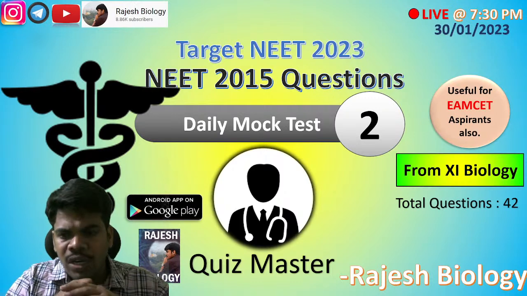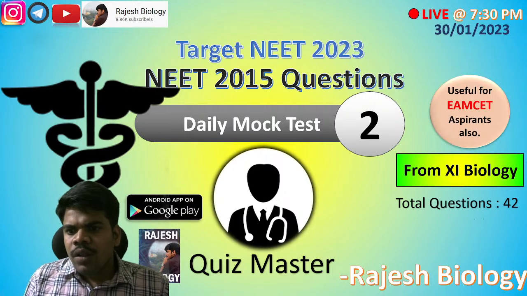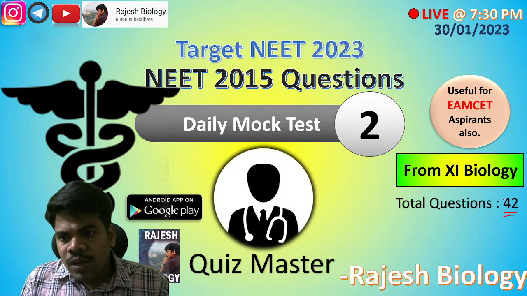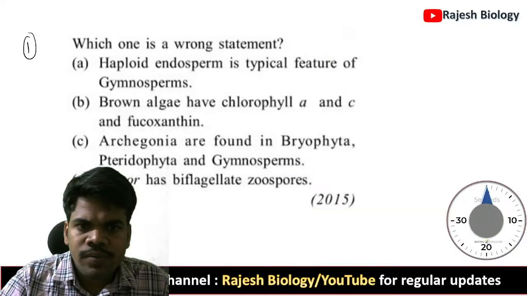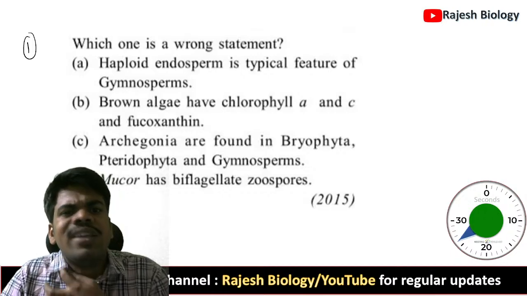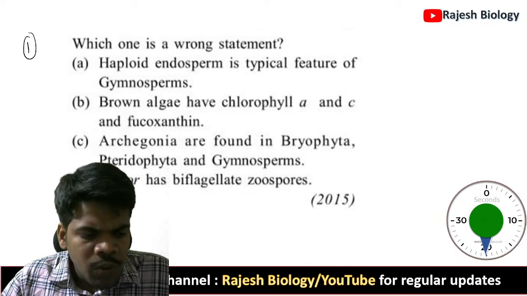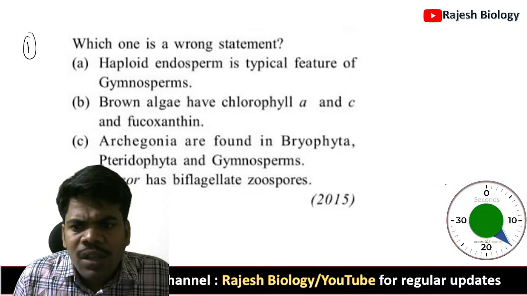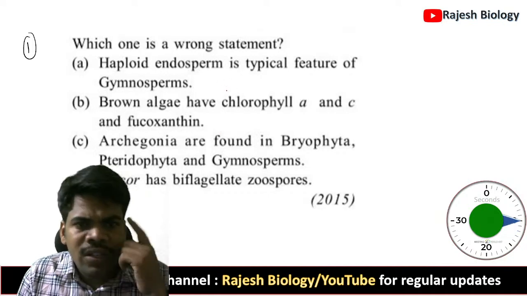There are a total of 42 questions. From the 2015 first year topics, the questions are selected from both botany and zoology. These are the best questions, I feel, selected for this quiz. The first most important question from 2015: which one is a wrong statement? There are four options. You have to read them before the timer reaches zero. For every question there are 30 seconds.